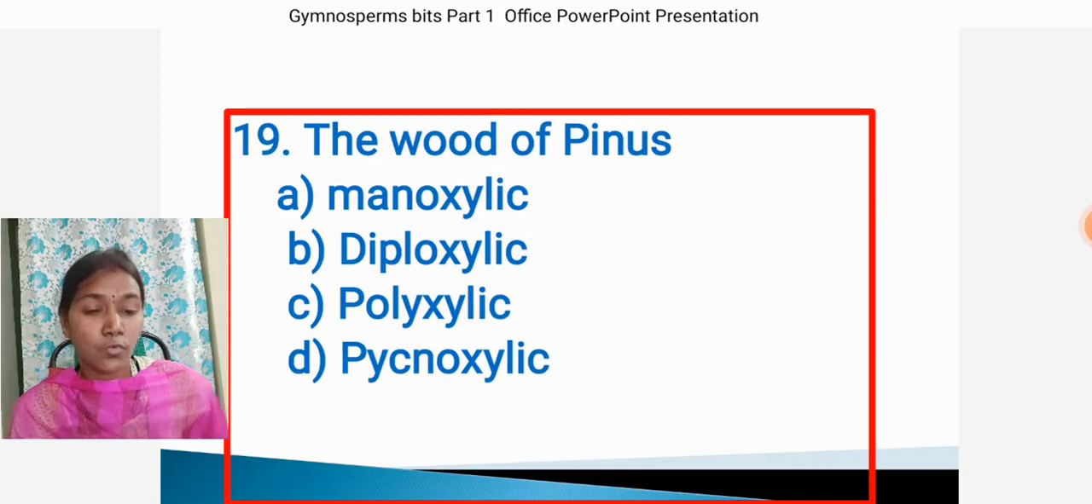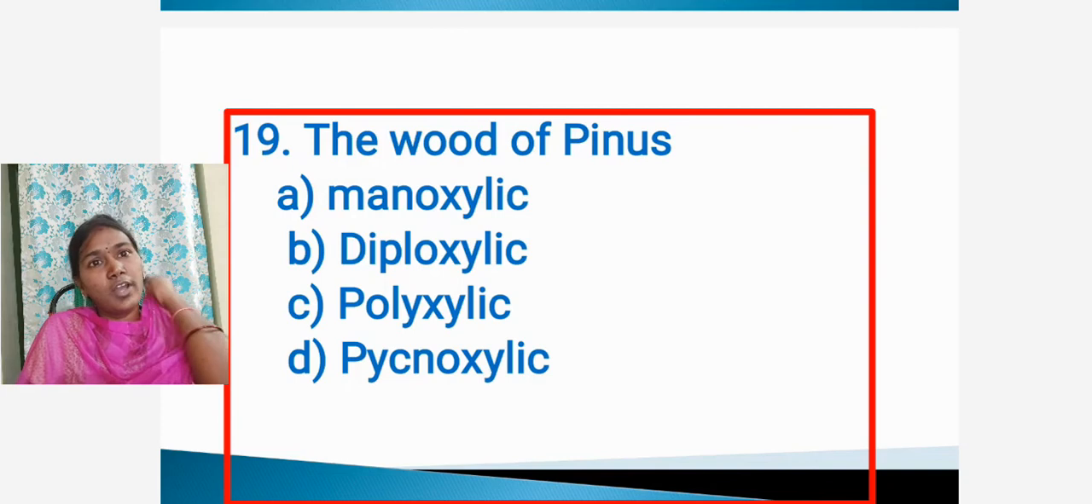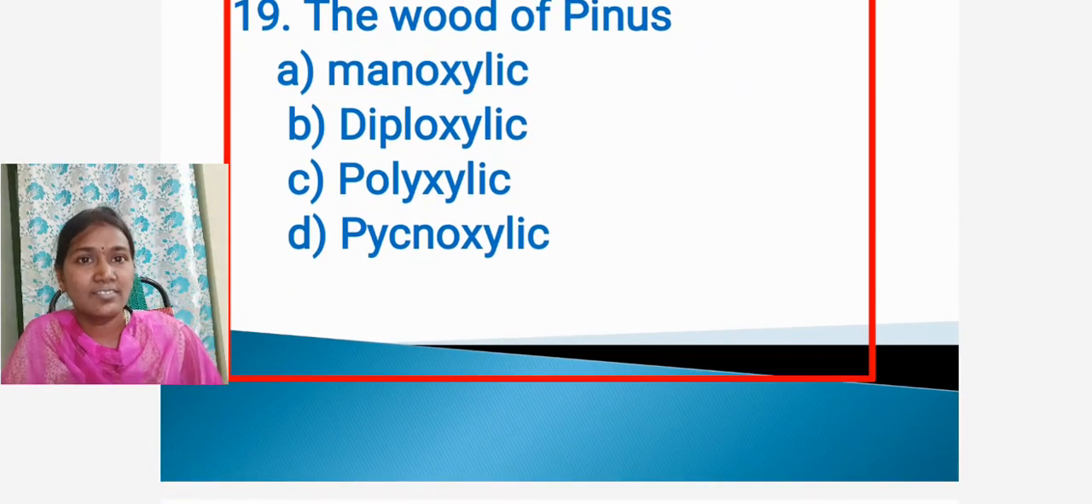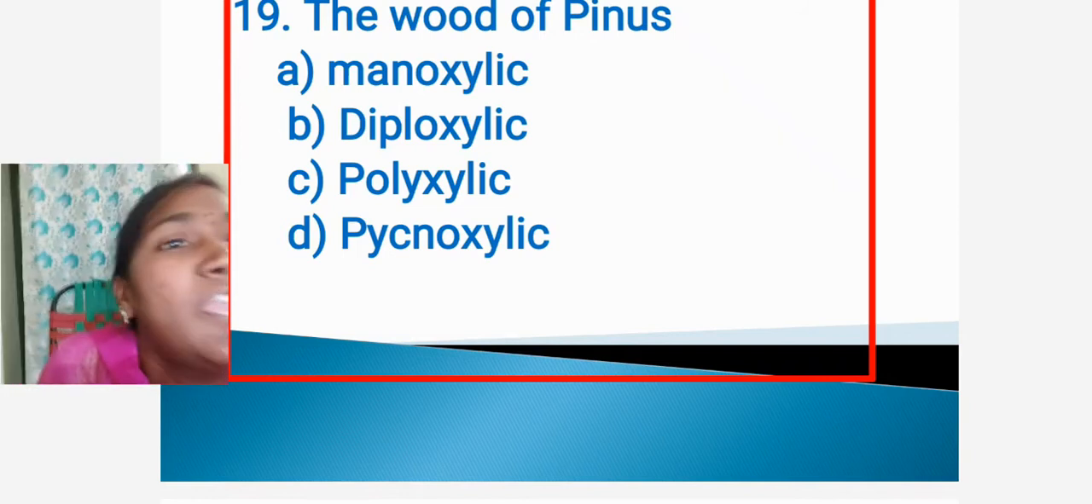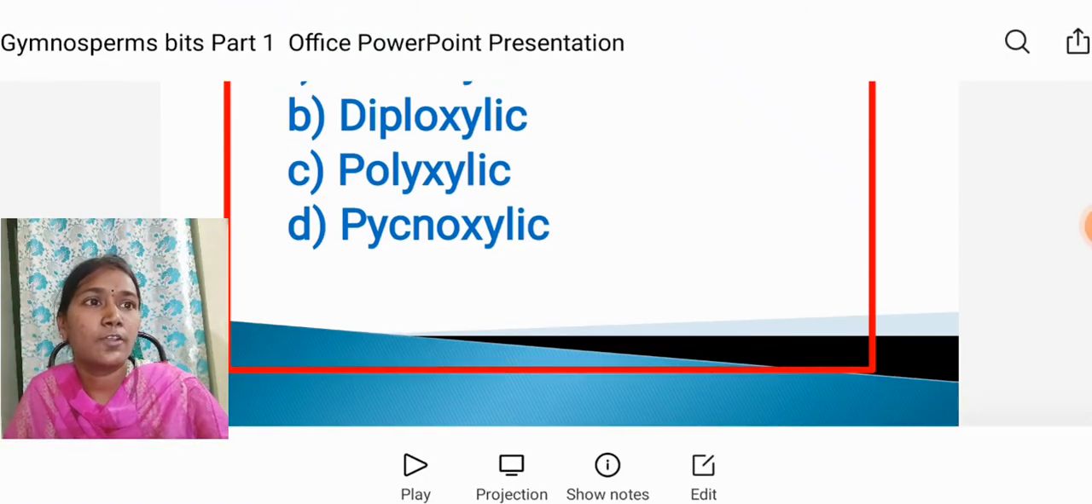Next question, the wood of pinus. I already told you about this topic, that is monoxylic and pycnoxylic wood. Monoxylic wood example is cycas, pycnoxylic wood example is pinus. Now the question is, what is the wood of pinus? Option A, monoxylic. Option B, diploxylic. Option C, polyxylic. Option D, pycnoxylic. Answer is pycnoxylic wood.